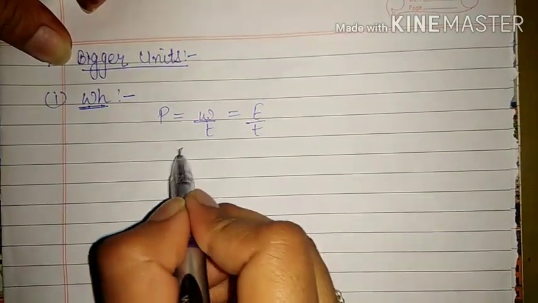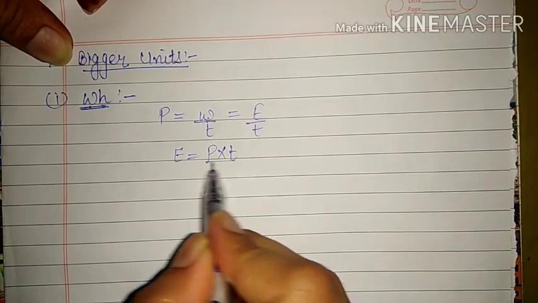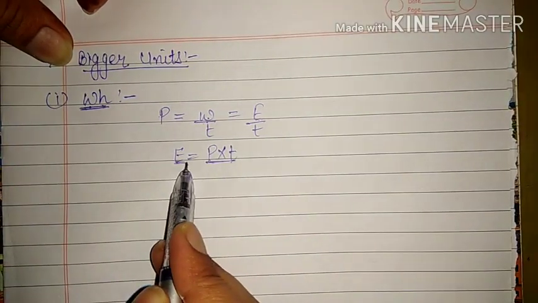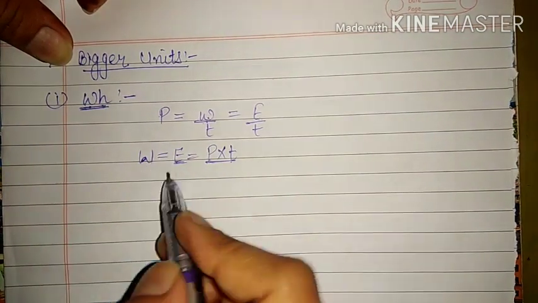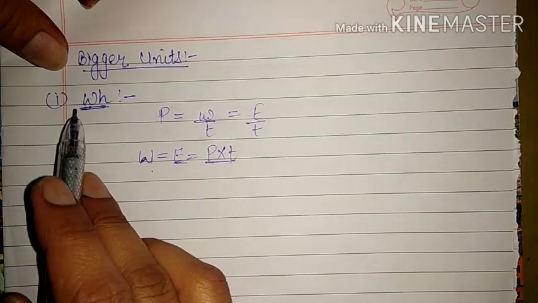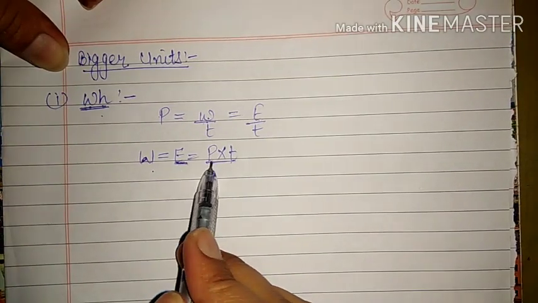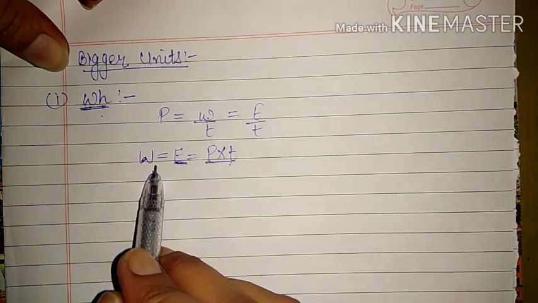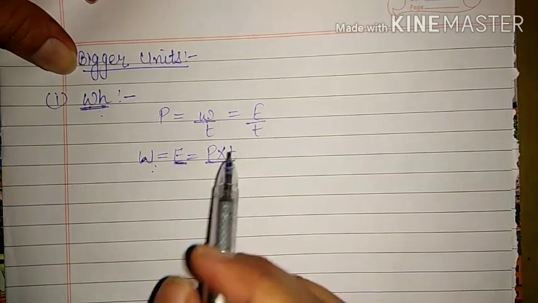Now the amount of energy is equal to power into time. That means if you are writing the unit as a product of power and time, you are talking about energy, or in other words you are also talking about the amount of work done. That means watt hour is the unit of energy. Watt is the unit of power and hour is the unit of time. So watt hour is the unit of energy.